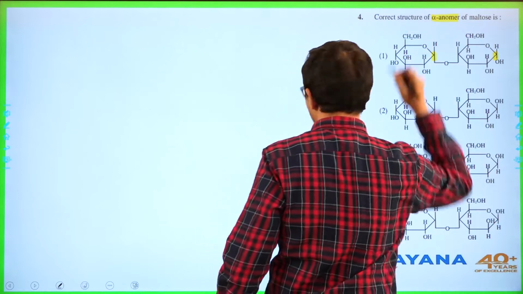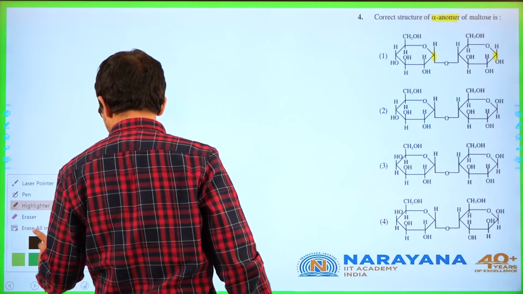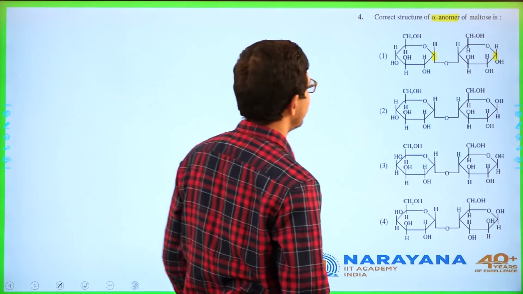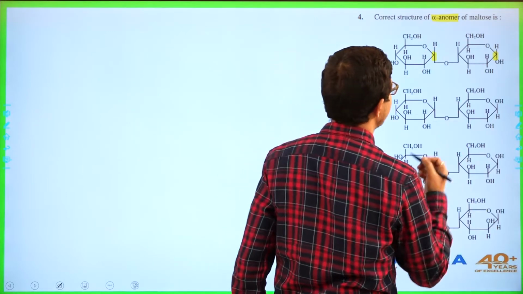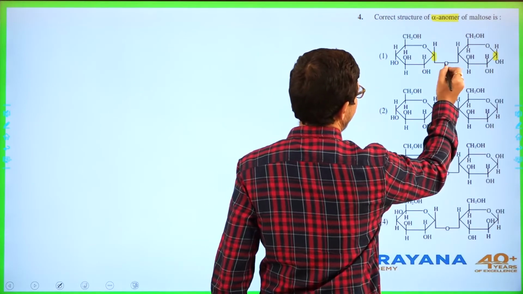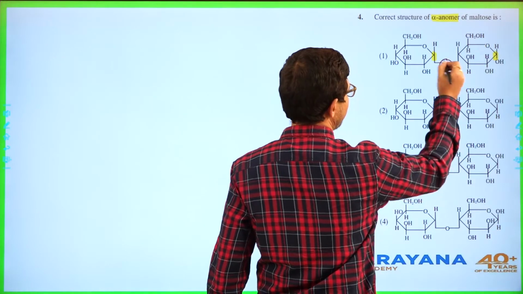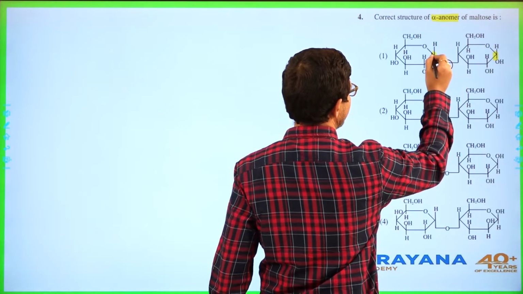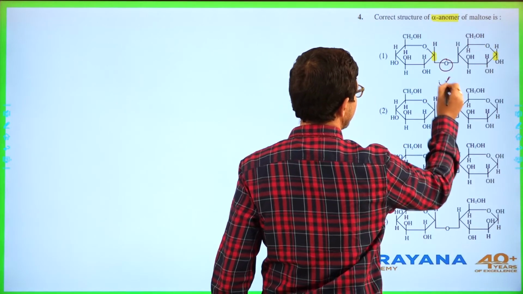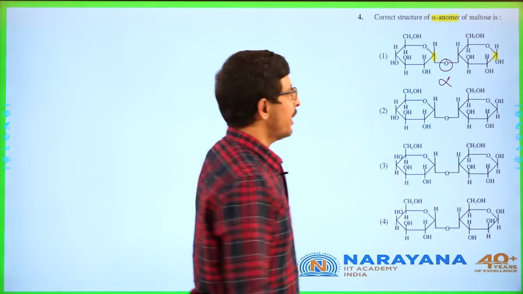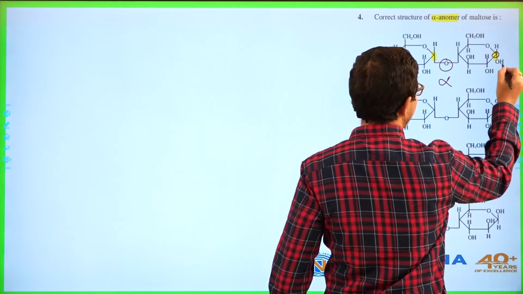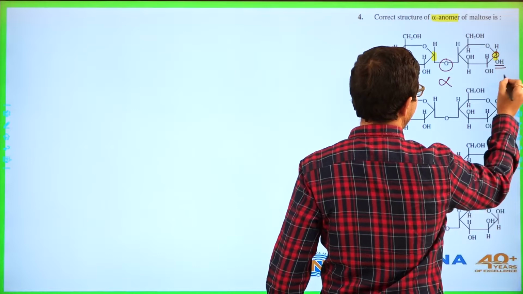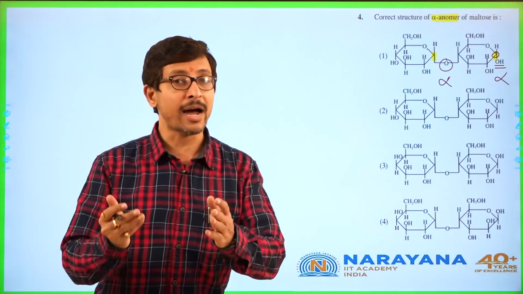Since they are asking you about alpha, we need to see which is satisfying our condition. Now check this. Here O is present below or not? Absolutely. So this is the O attached carbon, and this is alpha. And here, at the O attached carbon, OH is present below, so this is alpha. It means both are alpha.